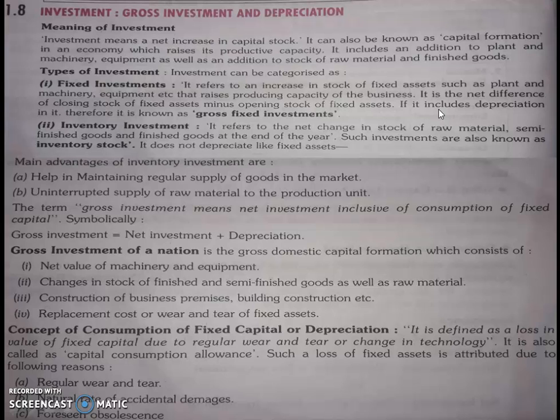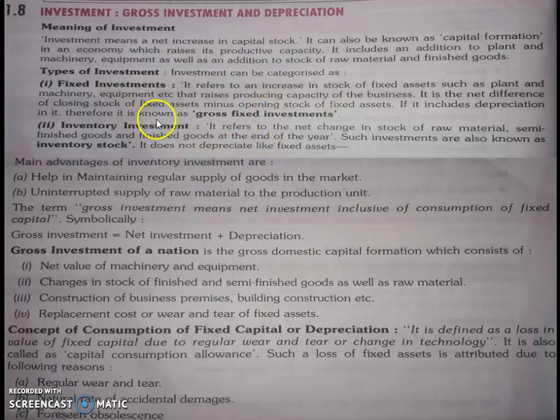You can see this term, gross fixed investment, in national income accounting.